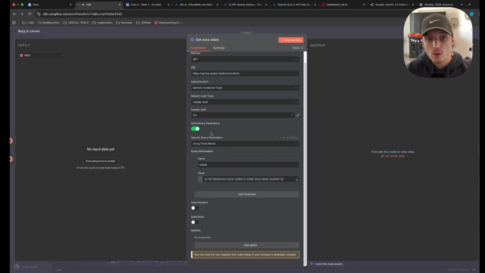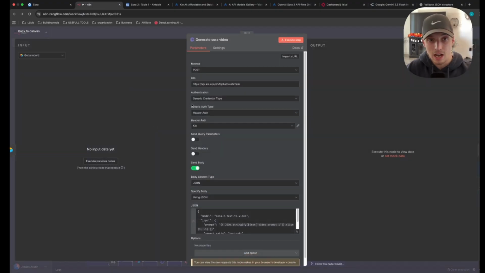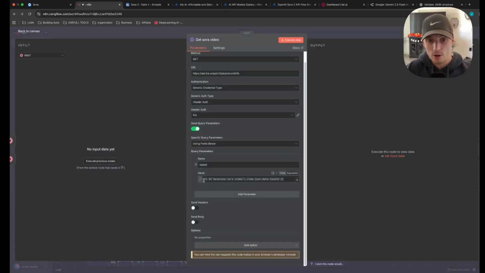And then the only thing you need to do is check on query parameters. Using fields below, type in this exact task ID, and then this exact expression right here, because you need to name this node generate Sora video. So go click onto the node, and right up here it's going to say HTTP request, whatever number it is. Make sure you type in generate Sora video, and then make sure in this node for the query you send over this exact expression, because that's how we get the video. Because when a video is created, it gets assigned like a task ID.